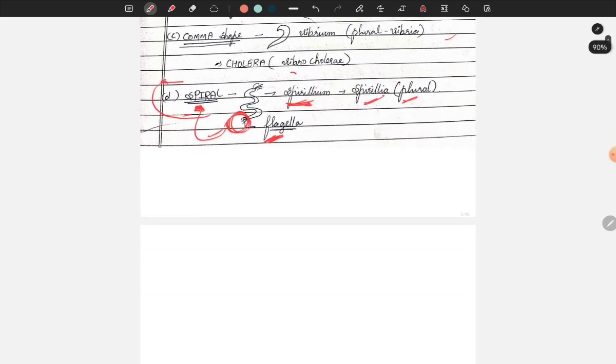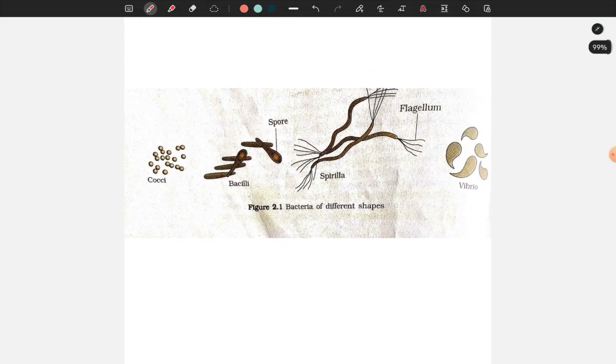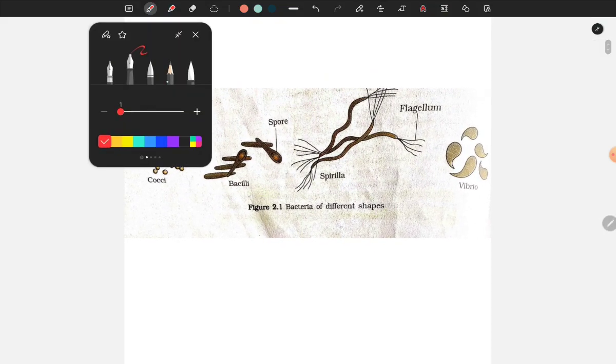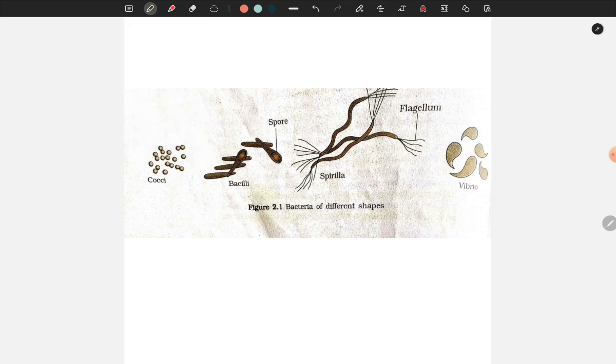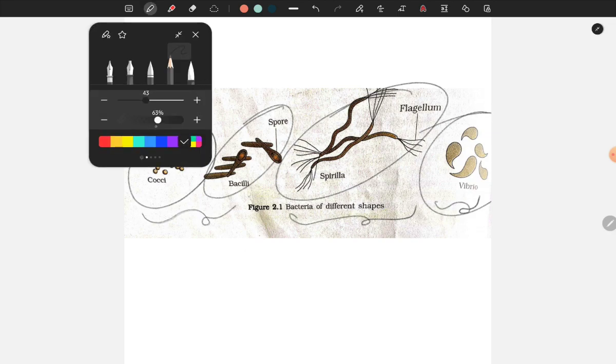Next comes the examples, which is the NCERT diagram. Remember guys, very very important. Every year more than 10 to 15 questions come directly from diagrams of NCERT. Never ever leave diagrams. This is cocci, bacilli, flagella, and vibrio. Let me teach you how the question arises.